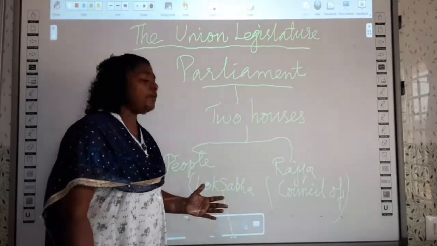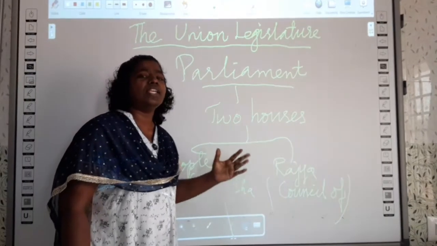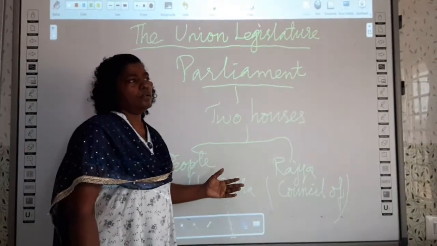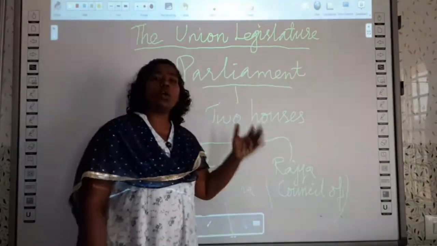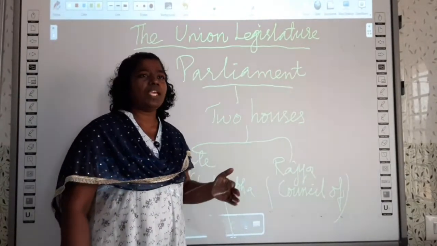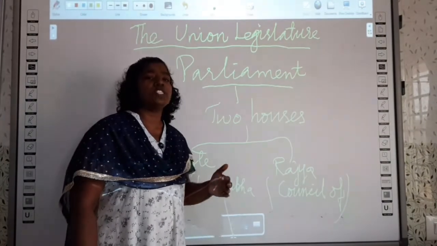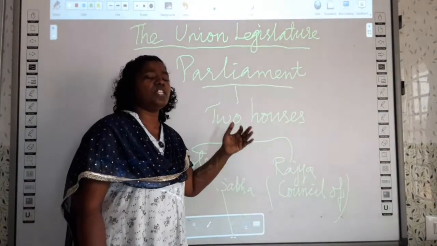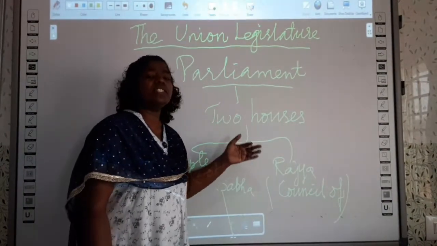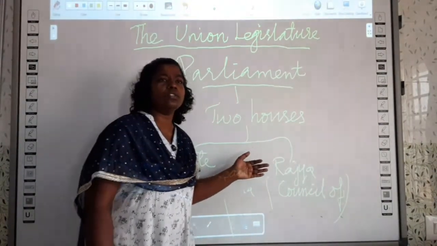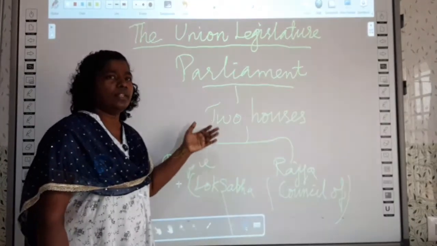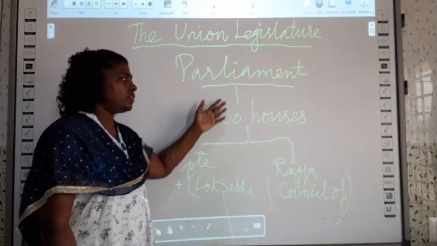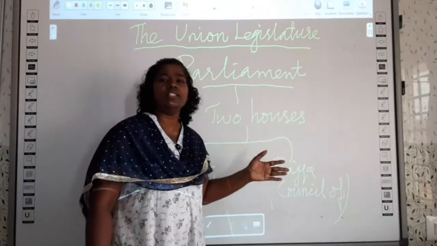Because the members of Lok Sabha are elected directly by the people. In Lok Sabha, there will be a speaker. What is the duty of the speaker? The speaker arranges the meeting. He maintains law and order in the lower house, or the house of the parliament. This is the system followed in India.